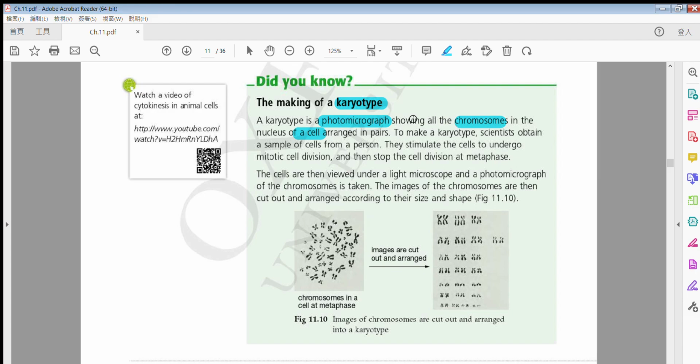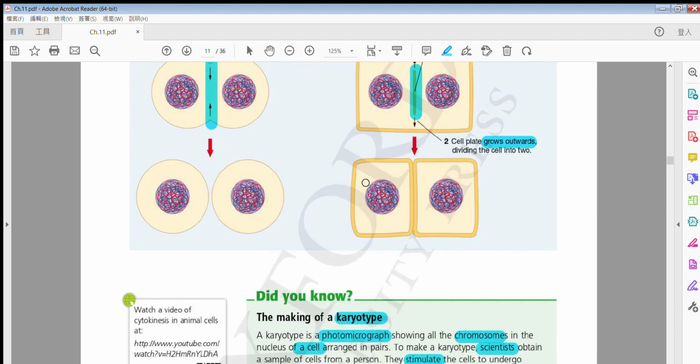So how do I create a karyotype? Just for your information. Scientists obtain a sample from a person, and then they stimulate the cell. Stimulate means to excite. They stimulate the cell to undergo mitotic cell division. When they undergo mitotic cell division, the chromosomes will become thicker and shorter, so they become visible. And they will stop at metaphase. So what is actually metaphase?